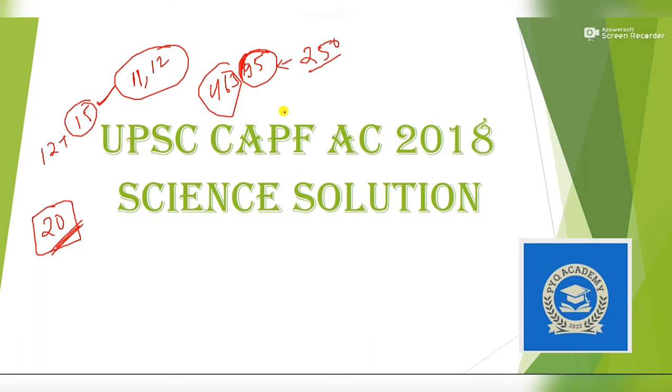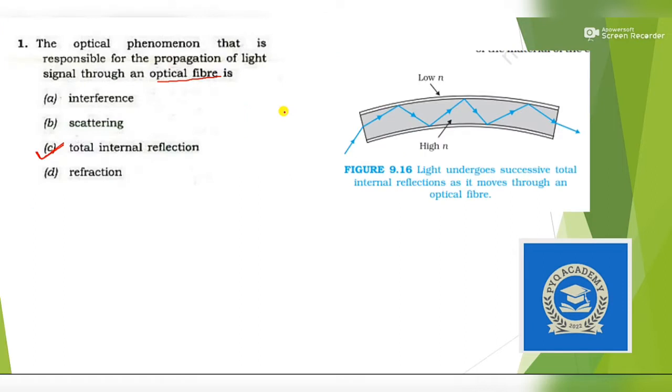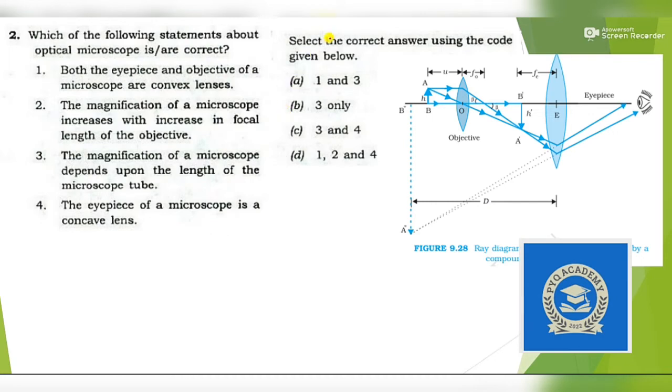But we will try to solve this science paper using the concepts which we learned till class 9. So this was a quite easy question. Now let's move to the next question. Which of the following statements about optical microscope are correct? This is a concept which we get only in class 12. So now let's read the statements.